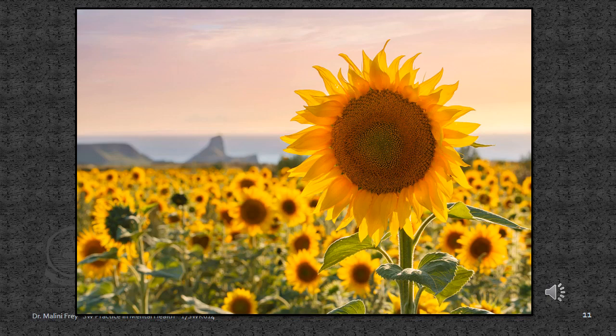So as the sun moves across the sky, the face of the sunflower also moves and stays watching the sun. It's an amazing thing. But that's why you see this field where all the sunflowers are facing the same direction.